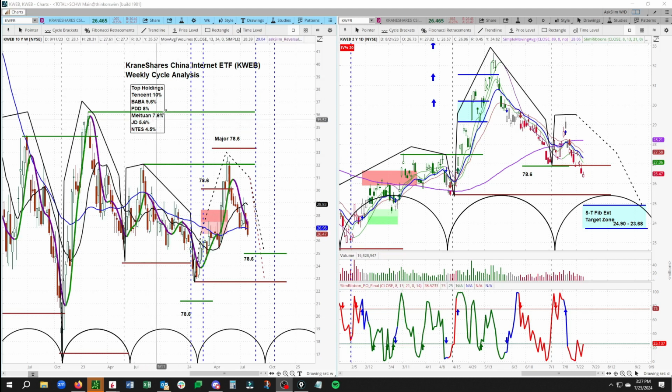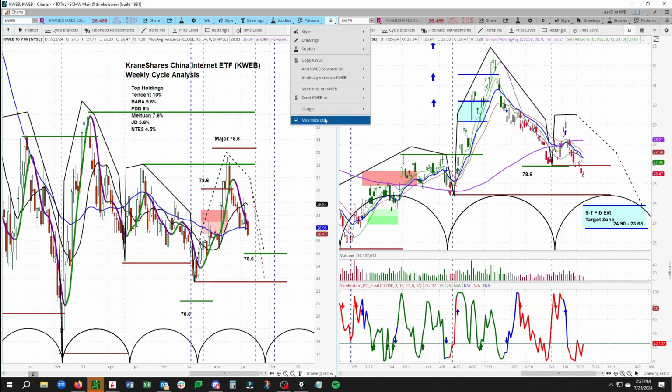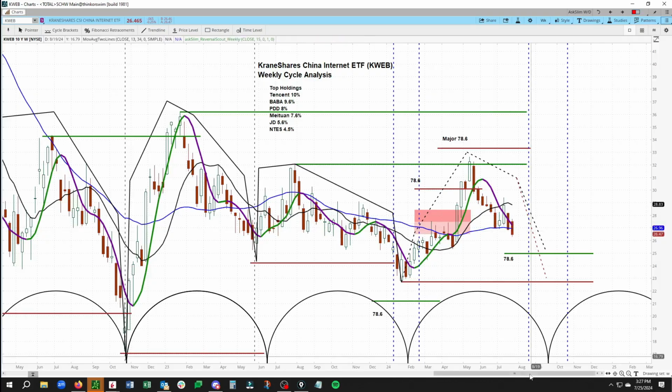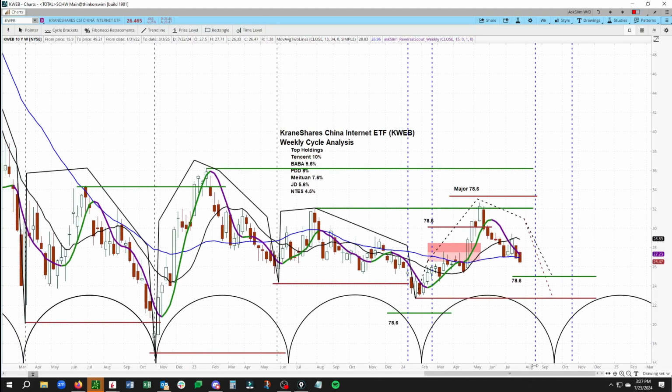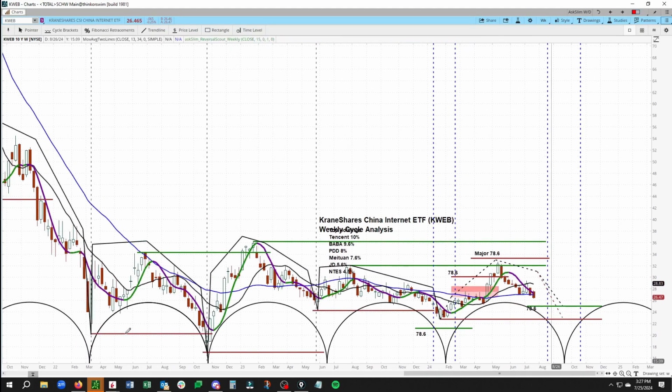I highlight these top holdings because they emphasize an important synchronicity in terms of when all these lows are due. They're all due right around the September time period, in line with the KWEB itself. So with that, let's go ahead and jump into the weekly cycle analysis for KWEB. And we are getting into a period of risk late in the intermediate term cycle. Here, and here, you will see a common theme is that you see failed rallies and a sell-off, right, in each of those periods. That's where we are getting into.